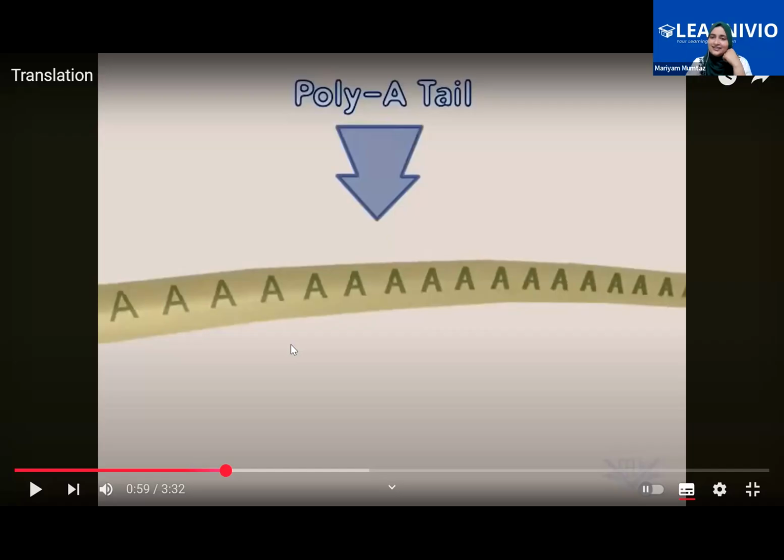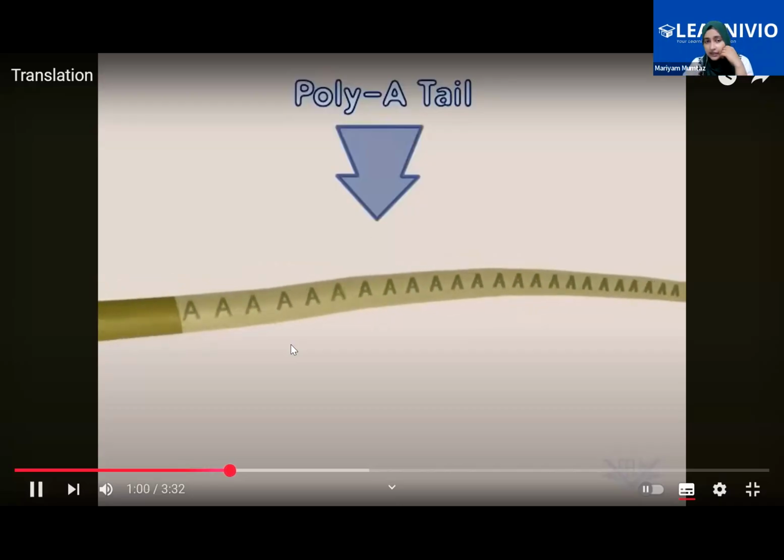Very good. Poly A tail: adenylate residues are added at the 3' end, which is called tailing, which is a post-transcriptional modification. So these are adenylate residues. It's not amino acid. Anything A is not amino acid. Now see.